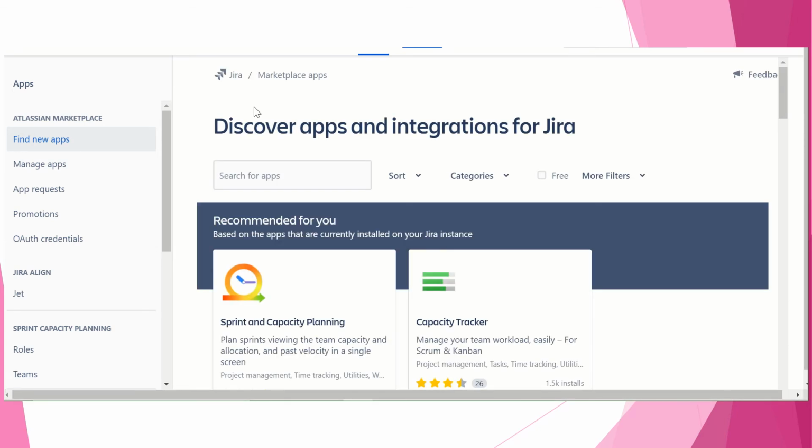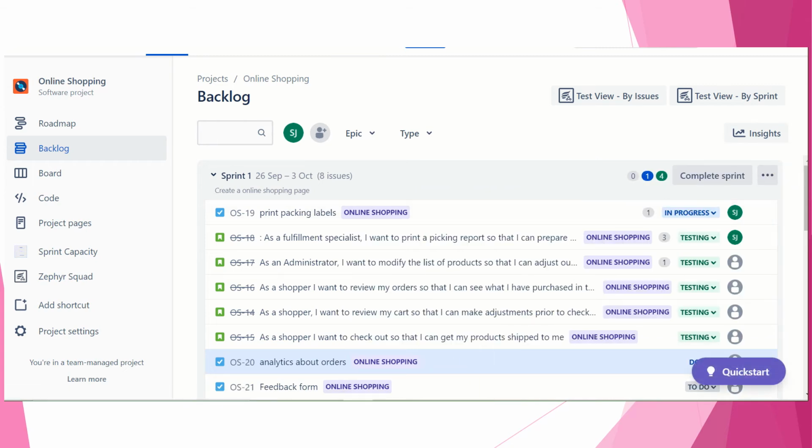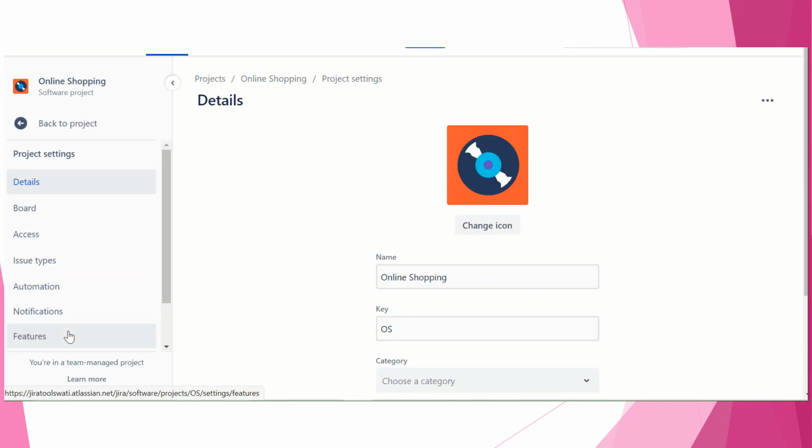If you want the marketplace, I was just trying to install some time back Jira Align, capacity tracker, all those things, then you can do that if you click there. So you have this. If you want, you can create some more issues. Let me show you. The issue types are story and task it is showing, but it should also show the bug. What we will do, to provide a better picture of the progress on the issue and allow each person to be involved, we will go to project settings.